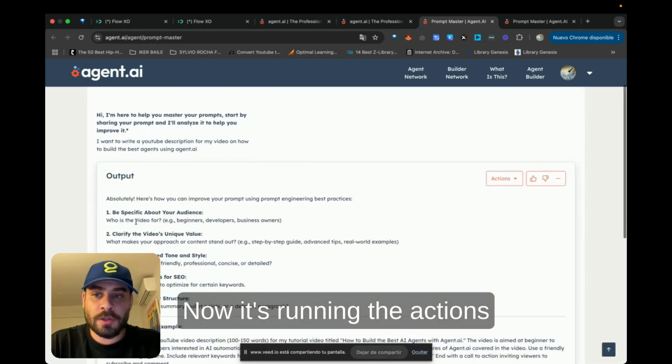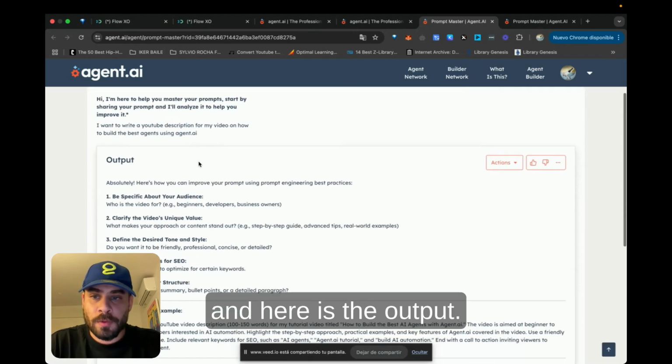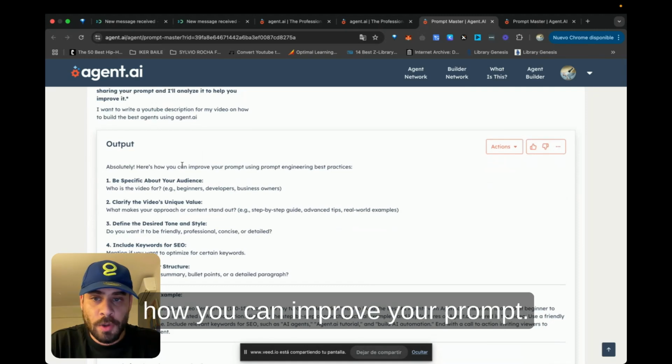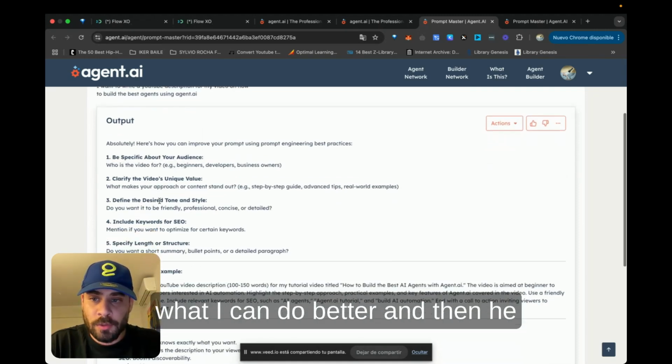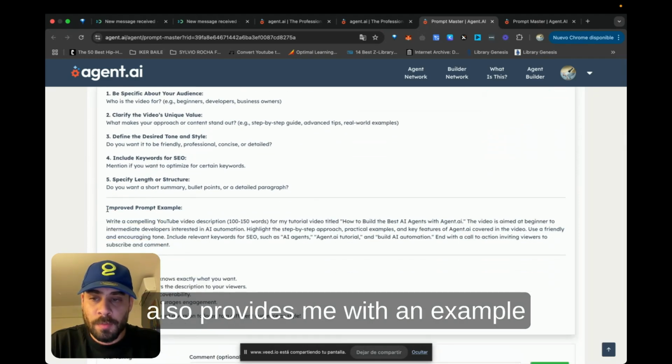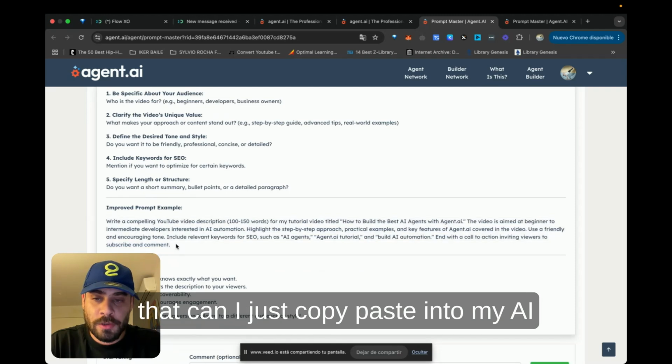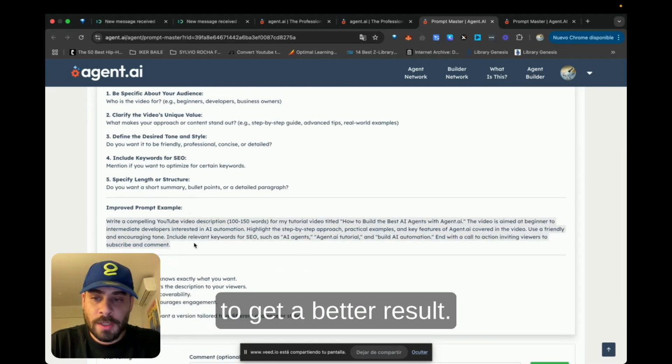Now it's running the actions, and here is the output. Okay, so he says absolutely, here is how you can improve your prompt. He's telling me some advice, what I can do better, and then he also provides me with an example that I can just copy paste into my AI to get a better result.